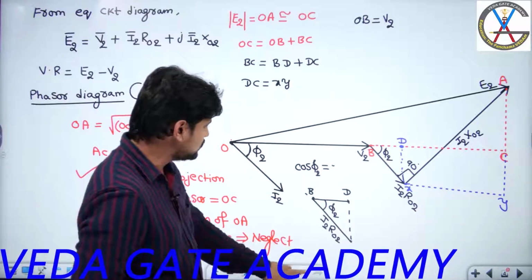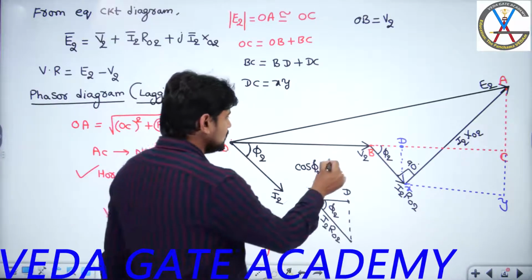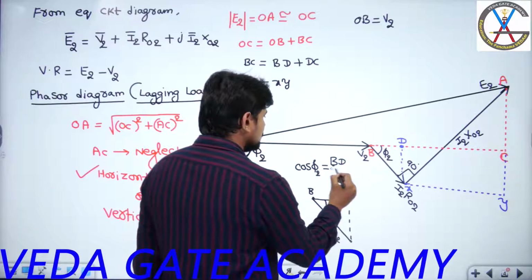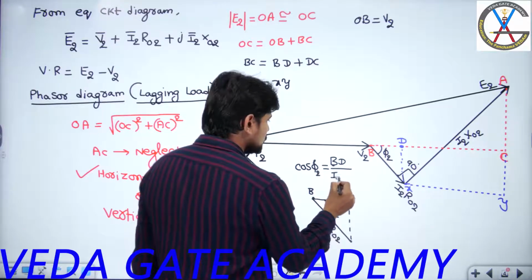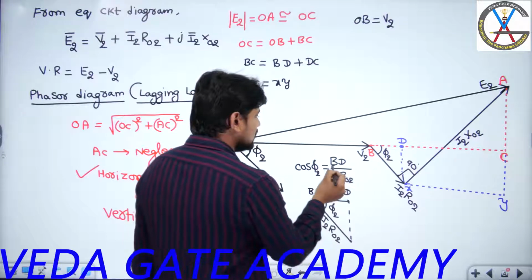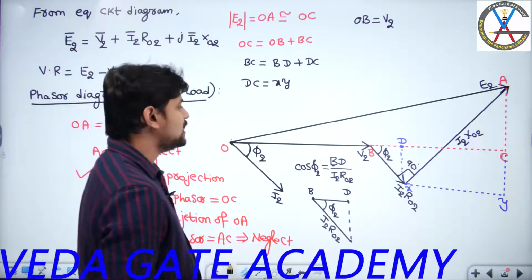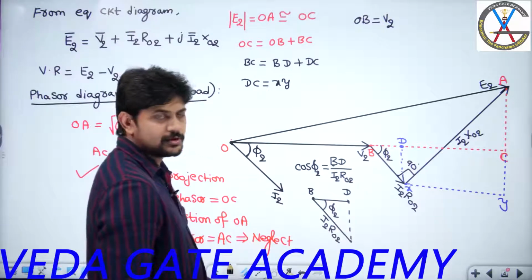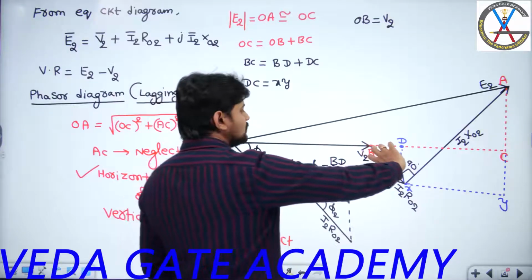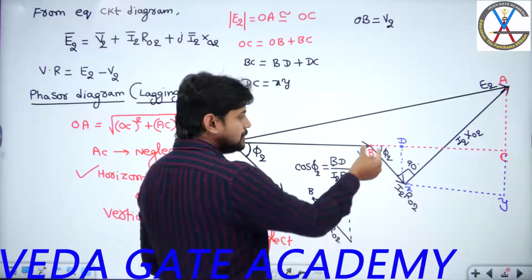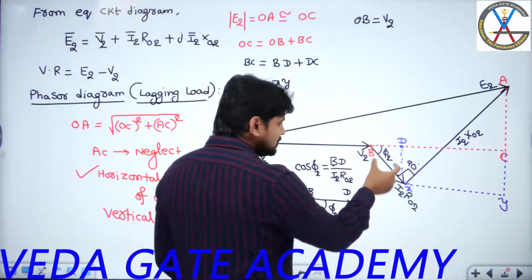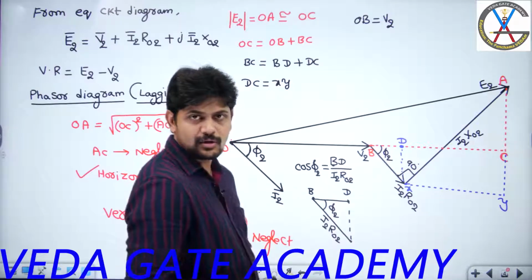Adjacent length by hypotenuse. Adjacent length is whom? BD, divided by the hypotenuse, I2 R02. From here, can you tell me the value of BD, guys? The value of BD is I2 R02 cos phi 2. That means the horizontal projection of I2 R02 is nothing but BD length, and that BD length will be equal to I2 R02 cos phi 2.